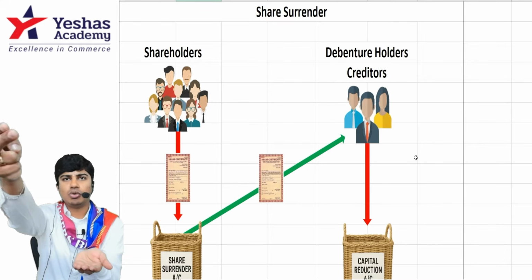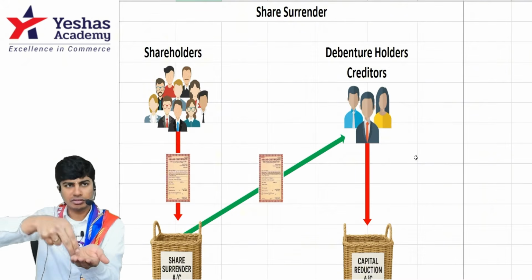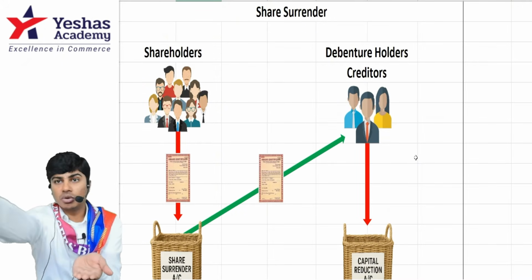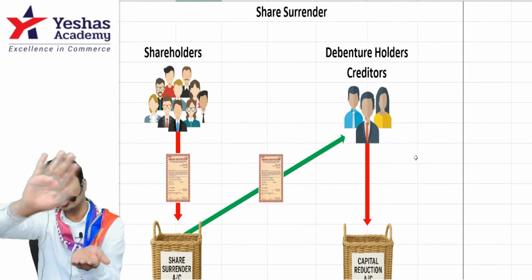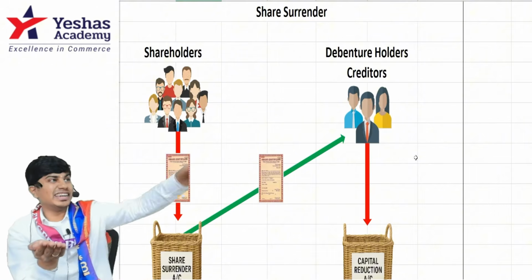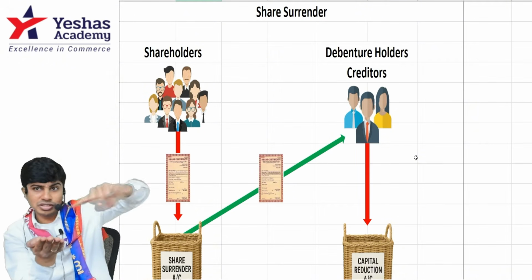I will ask my shareholder to drop the shares into share surrender and he will walk out. When my shareholder drops the shares into share surrender, the journal entry is share capital account debit to share surrender. Next, my creditor is here. I need to give these shares to him.